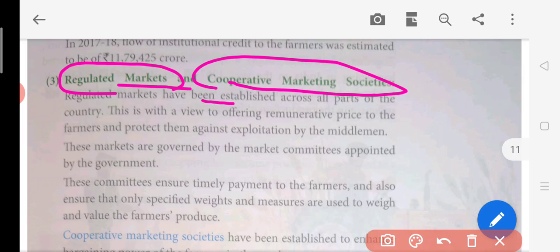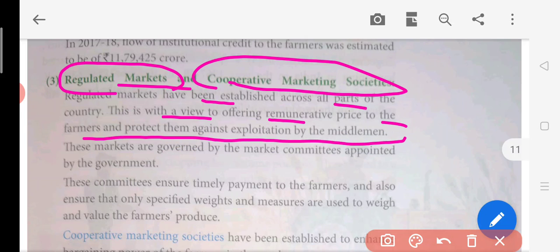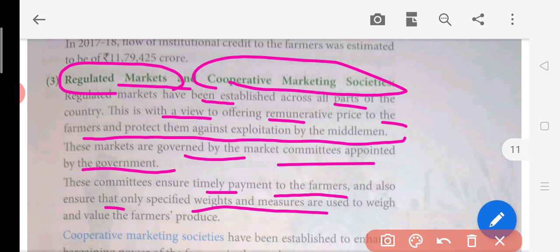Regulated markets have been established across all parts of the country. This is with a view to offering a remunerative price to the farmer and protecting them against the exploitation of middlemen. These markets are governed by market committees appointed by the government. The committee ensures timely payment to the farmers and also ensures that only specified weights and measures are used to weigh the value of the farmer's produce.